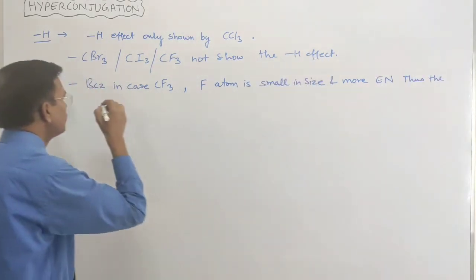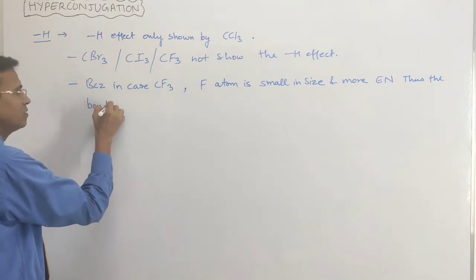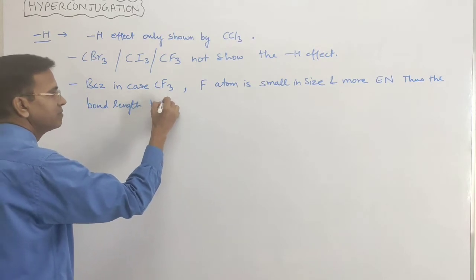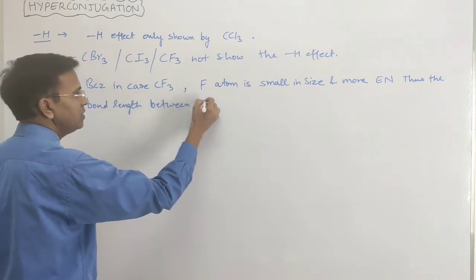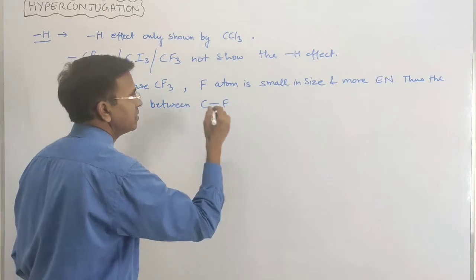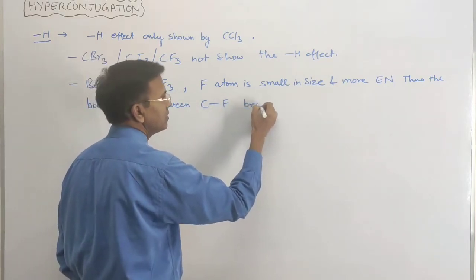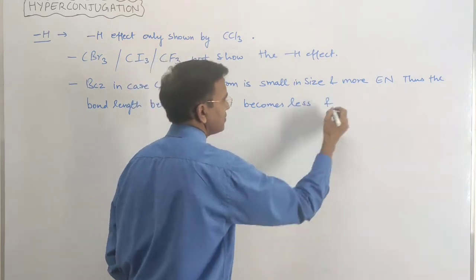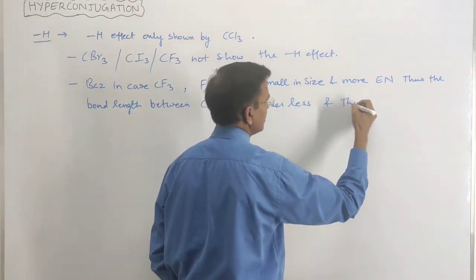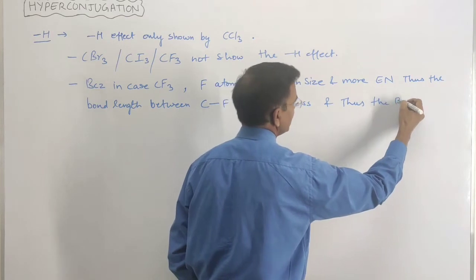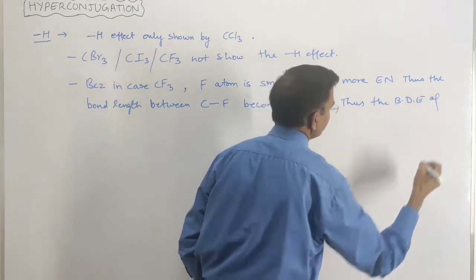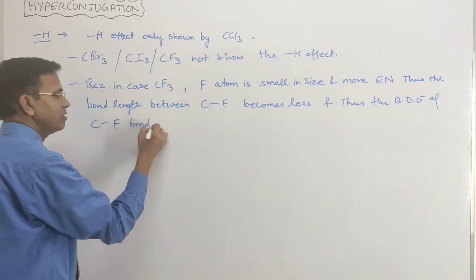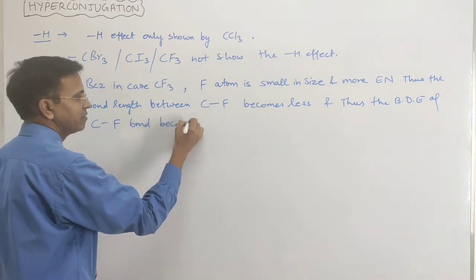Thus, the bond length between C and F becomes less, and thus the bond dissociation energy of the C-F bond becomes high.